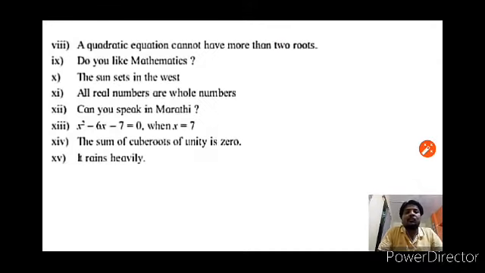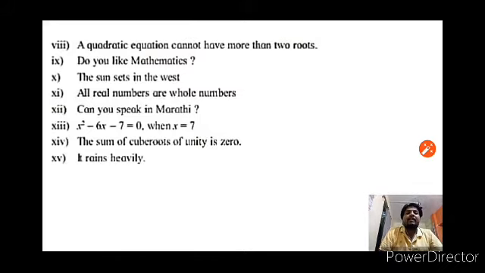Next one, a quadratic equation cannot have more than 2 roots. Yes, it is a statement, because we know that every quadratic equation has exactly 2 roots. Therefore, it is a statement and its truth value is true. Next one, do you like mathematics? It is asking a question. Therefore, it is not a statement. It is an interrogative sentence.